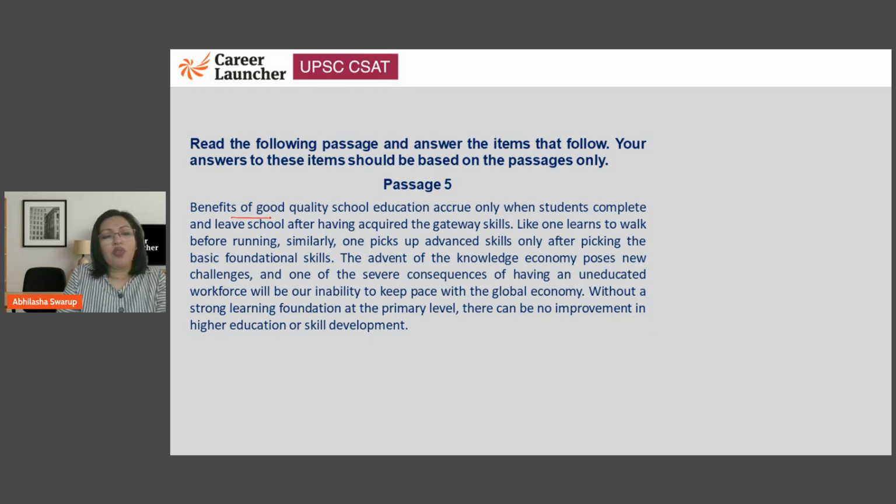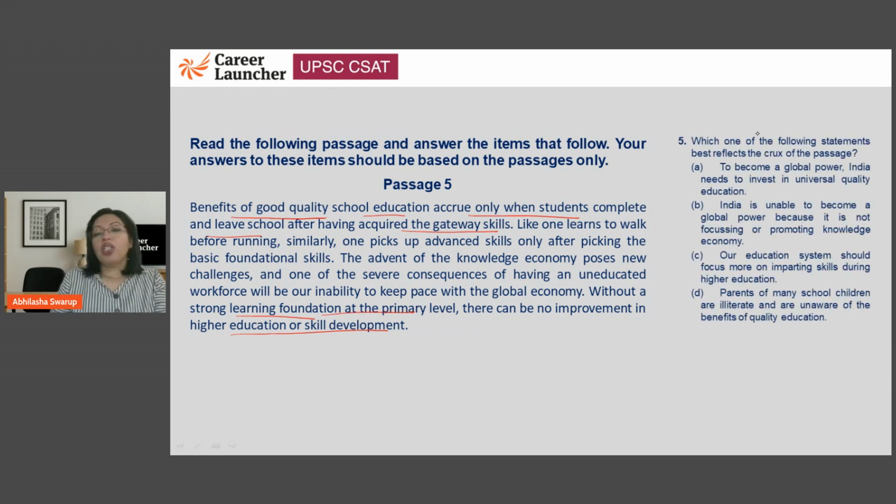So benefits of good quality school education accrue only when the students complete and leave school after having acquired the getaway skills. Like one learns to walk before running, similarly, one picks up advanced skills only after picking up the basic foundational skill. The advent of the knowledge economy poses new challenges, and one of the severe consequences of having an uneducated workforce will be our inability to keep pace with the global economy. Without a strong learning foundation at the primary level, there can be no improvement in higher education or skill development. So, you need to have a strong foundation at the primary level.